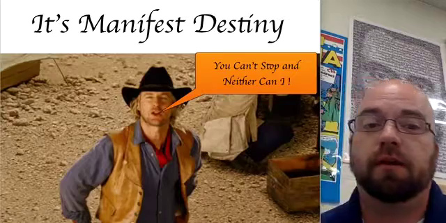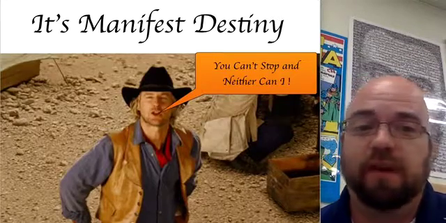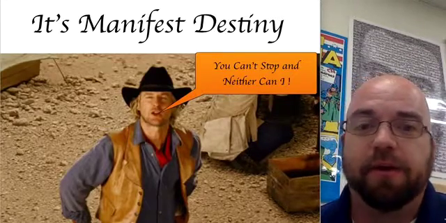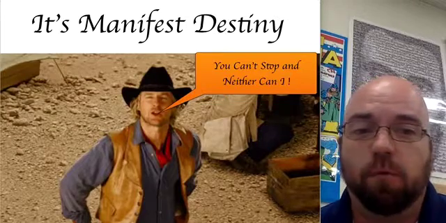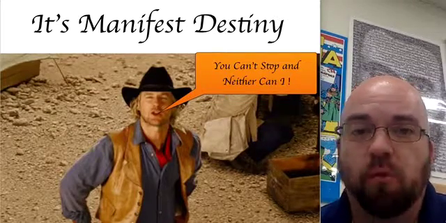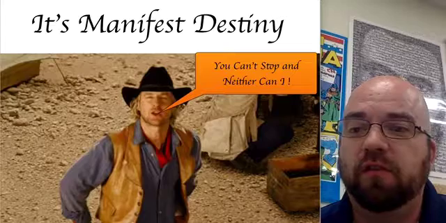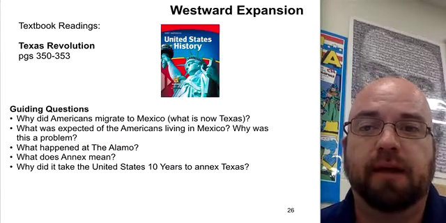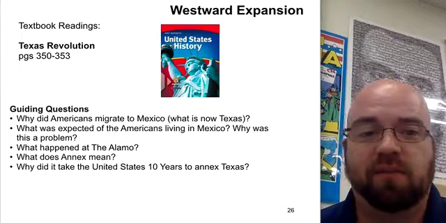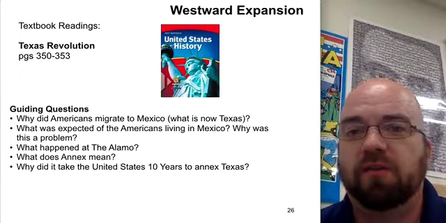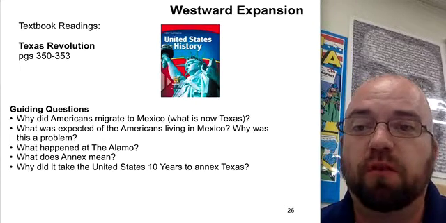Today we're going to be talking a little bit more about manifest destiny. You can't fight it, neither can I. America is moving west. We're gaining land. We're gaining territory. We're going to look today at another one of these territories that the United States is going to be picking up. Today's story is about the Texas Revolution. This can be found in your textbook reading pages 350 to 353.